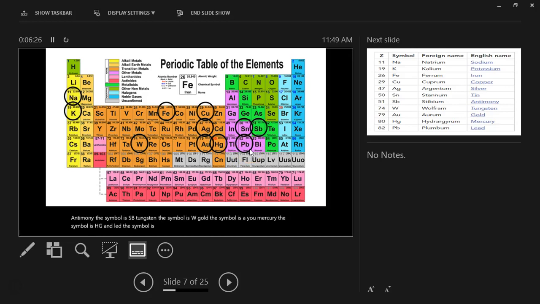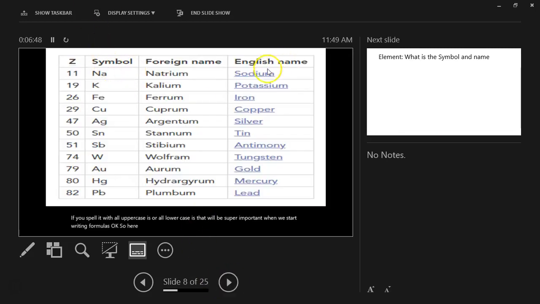Just like the 1 through 10 elements, the first letter is an uppercase letter, and the second letter, when there's 2 letters, is a lowercase letter. It is not the element if you spell it with all upper cases or all lower cases. That will be super important when we start writing formulas. Okay, so here is the list of them: sodium, potassium, iron, copper, silver, tin, antimony, tungsten, gold, mercury, and lead. Here's their original names so that you can see where their symbols came from.